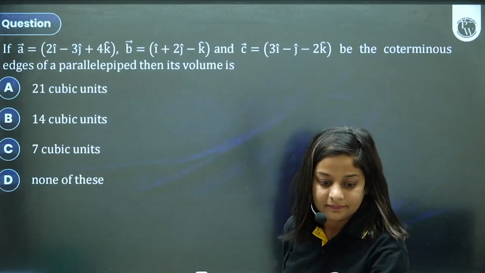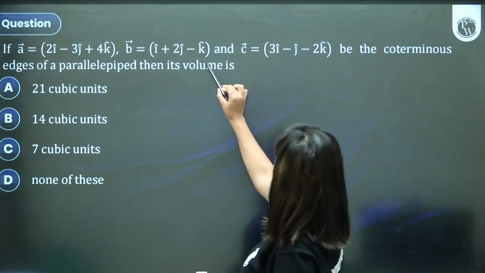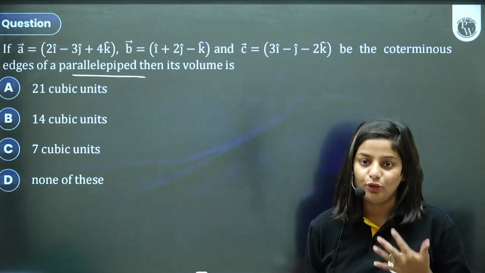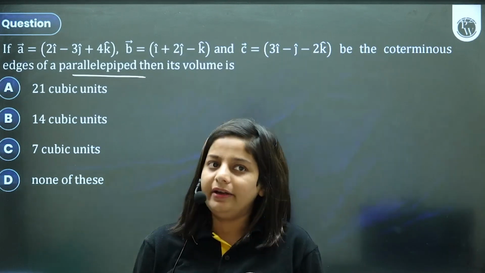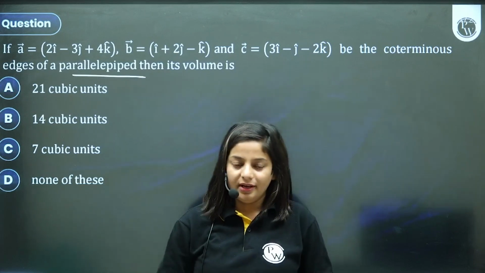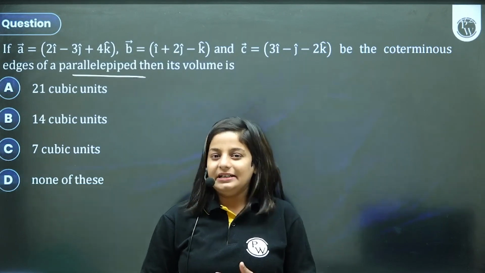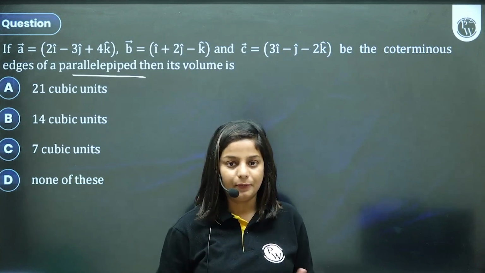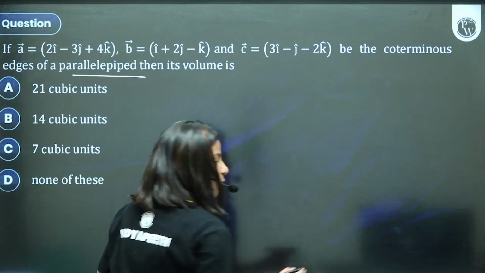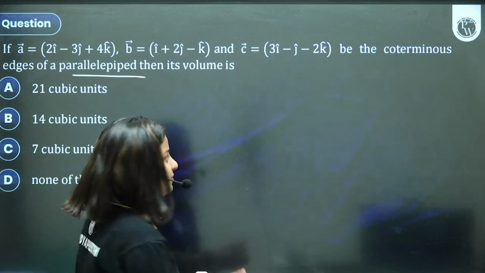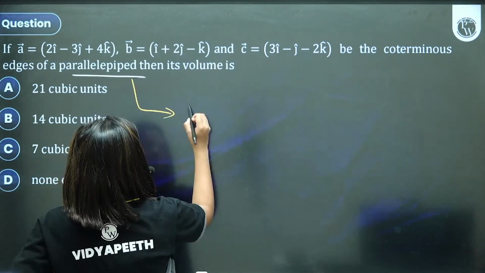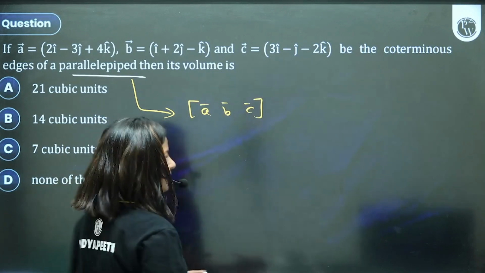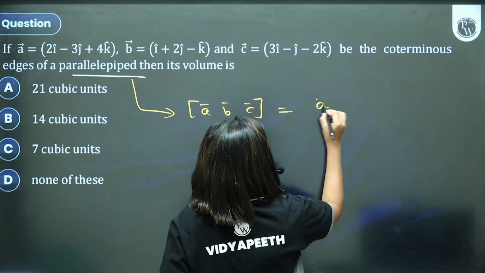A, B, C are given. Let them be coterminous edges of a parallelepiped, then what is its volume? Bachcho, the parallelepiped, tetrahedron, all these things are not there, I know. Deleted hai kahin na kahin, it was earlier there. It comes under box product, scalar triple product, vector triple product, but theek hai. One can always ask it in the part of syllabus, meaning the volume of a parallelepiped formula is box product ABC. Now you'll be like, ma'am, what is this new thing? We have not studied. It's okay. Don't study. This is simply A dot B cross C.